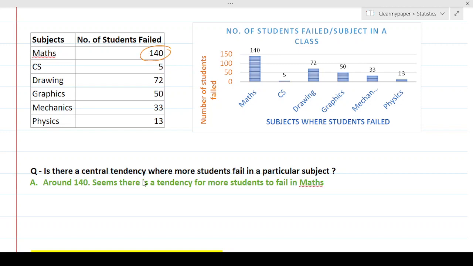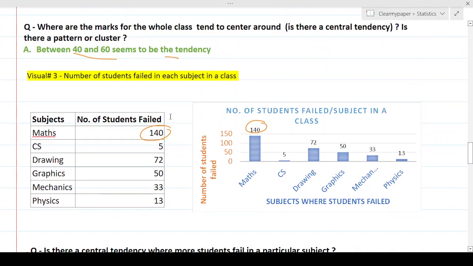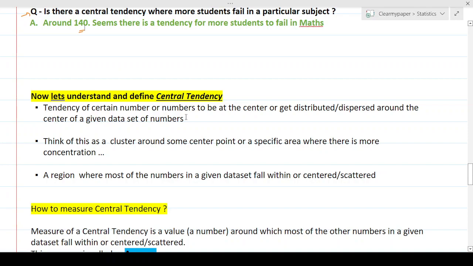So we see here that most of the students have a central tendency to fail in maths, and the number is 140 here. So the question that we are asking is, is there a central tendency where more students fail in a particular subject? And the answer is yes. There is a tendency for more students to fail in maths, and it's around 140 because that's the number of students who are here, right? That's what we're talking about. So with that, it gives us a high-level context of what the central tendency could be, and that way we can now define what the central tendency is at a high level.